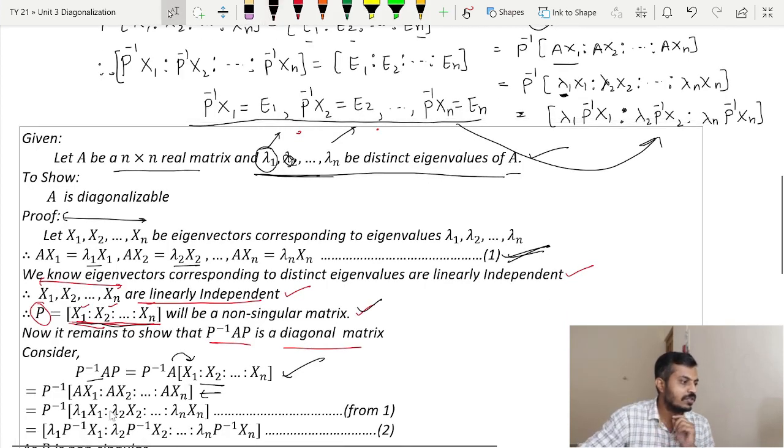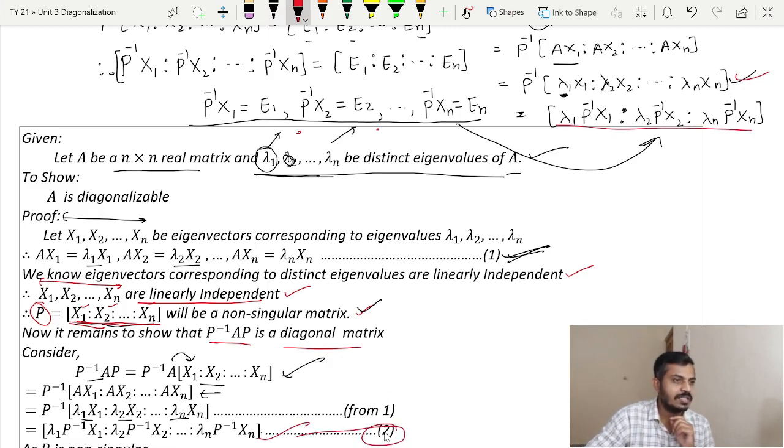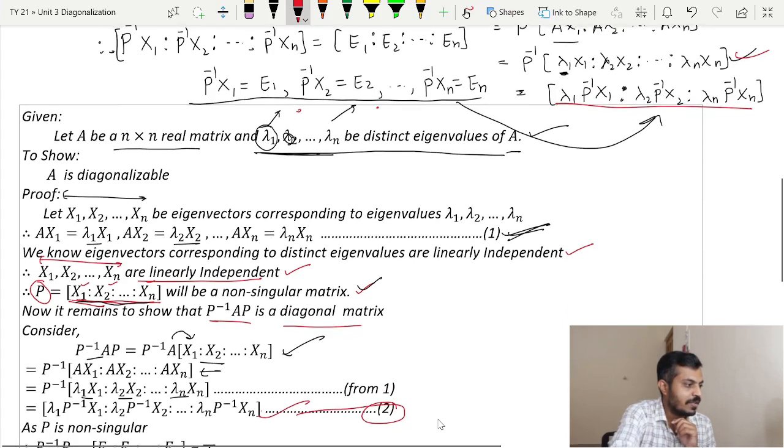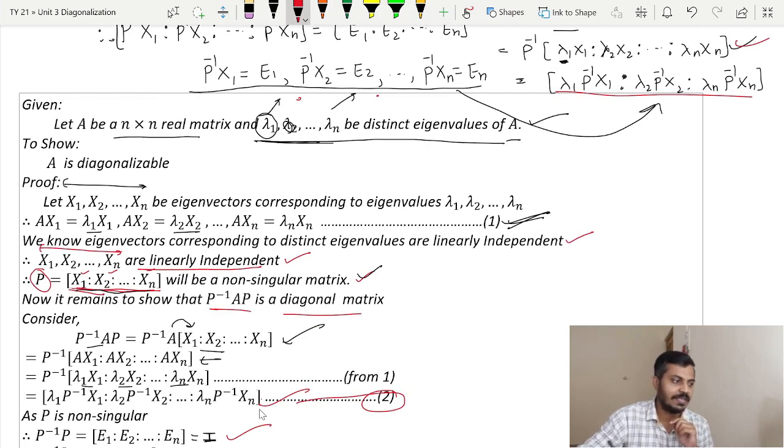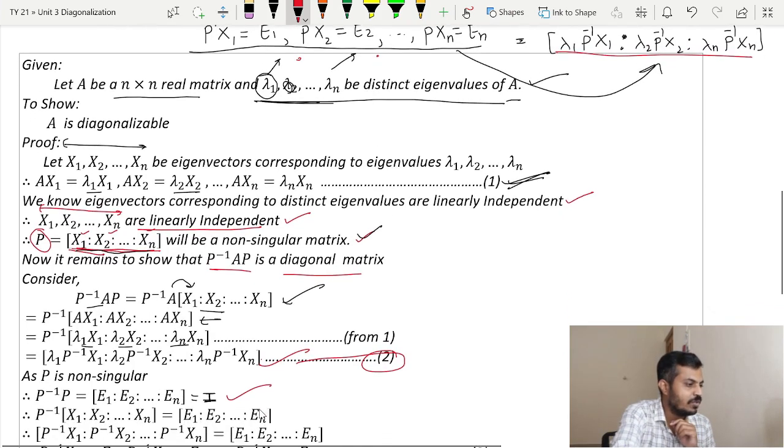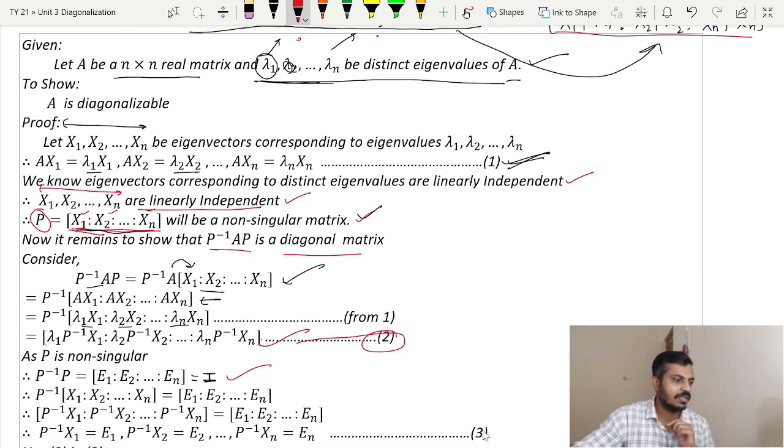Thus we got lambda 1 x1 and all these things, and then we got this equation, which we are calling 2. Now as P is non-singular, P inverse P is the identity matrix, as I explained. Then after doing certain calculations, you will get this.